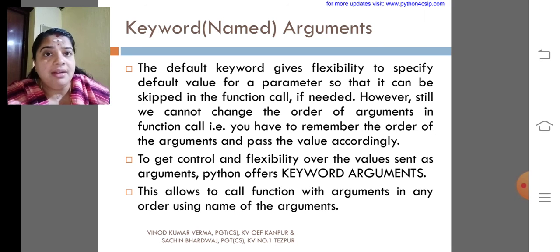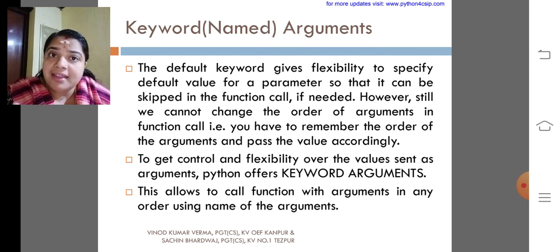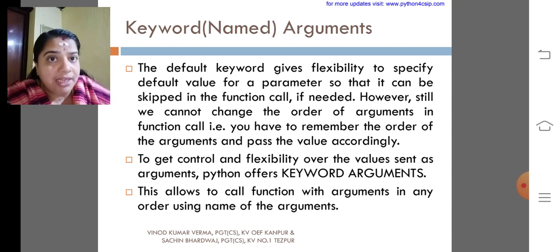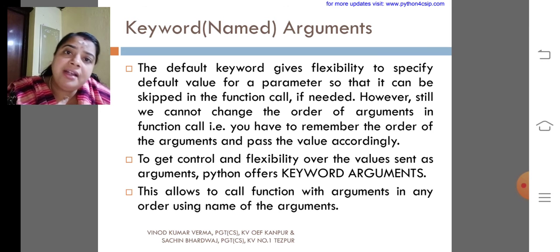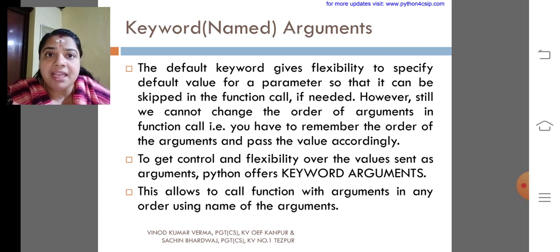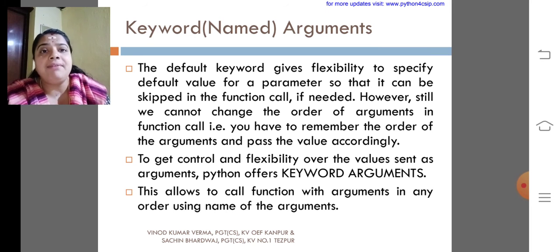You did a program with default arguments, but you called that function by passing all the values. Default arguments are given so that if we forget, or if a particular value is not needed, or if a variable has a default value, then we are not supposed to pass the value in the function calling statement.